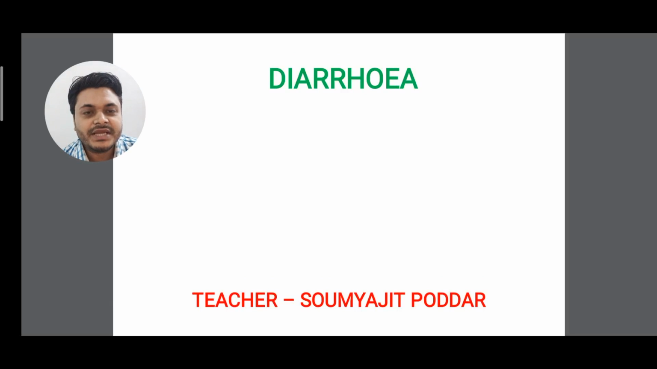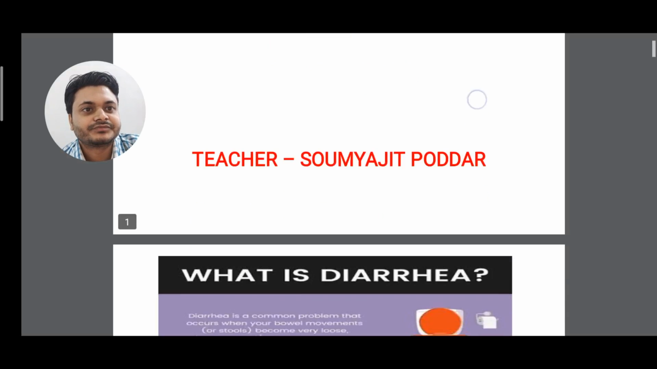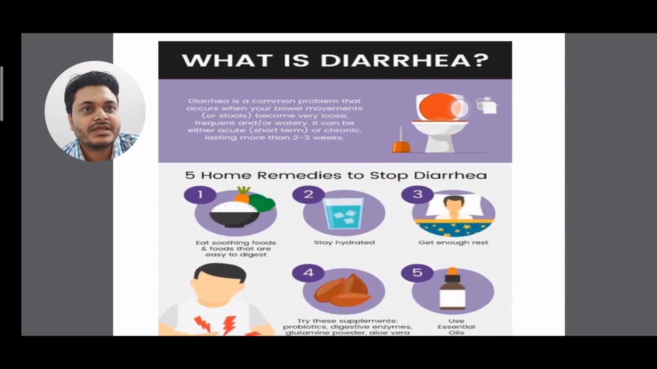So from the topic diarrhea, let's see. First we'll see what is the definition of diarrhea. Diarrhea is a common problem that occurs when your bowel movements or stools become very loose, frequent and watery. It can be either acute, that is short term, or chronic, lasting more than 2 to 3 weeks.